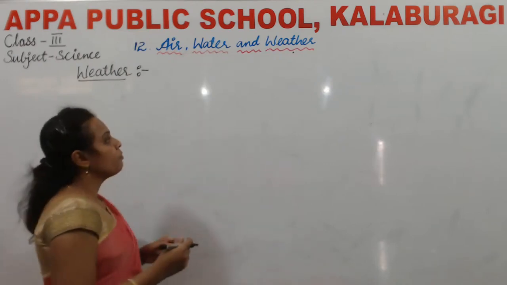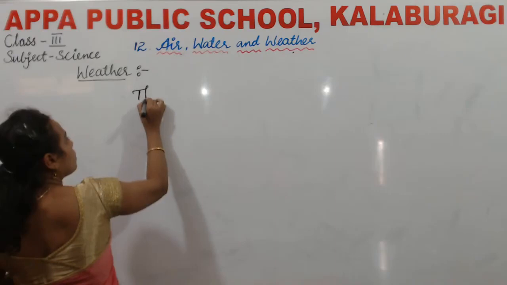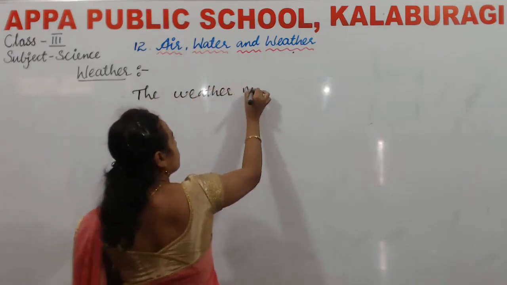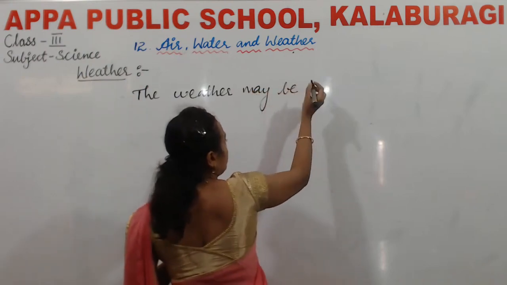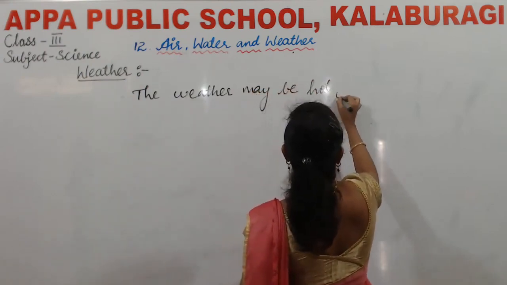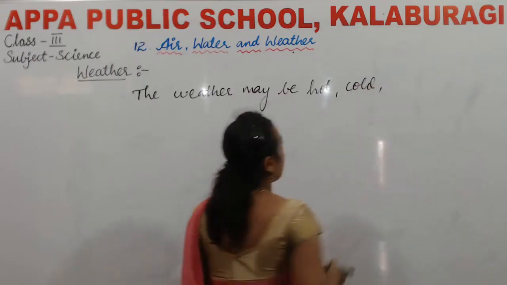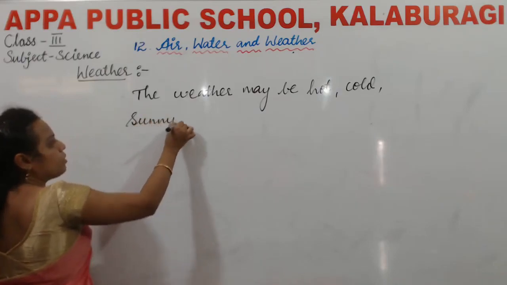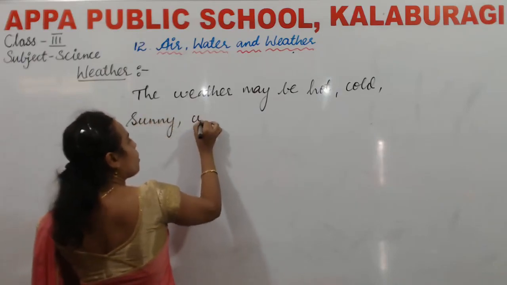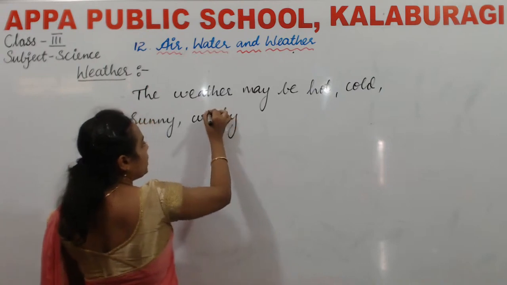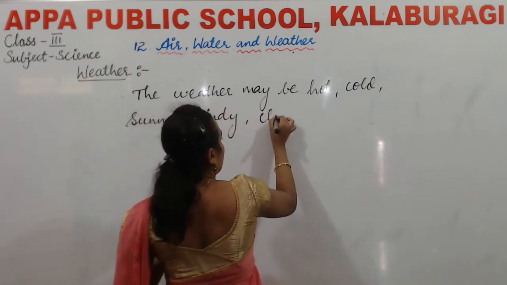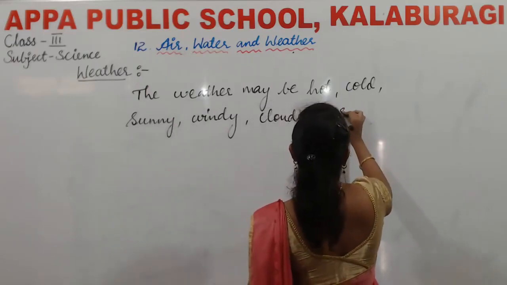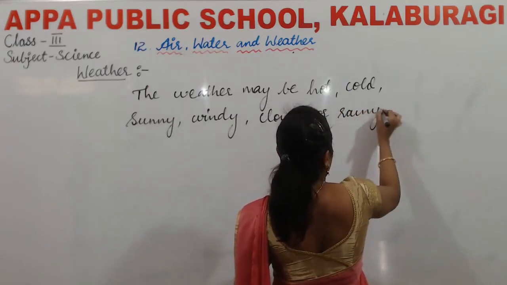The weather may be hot or cold, or it may be sunny, or windy, or cloudy, and sometimes it may be rainy.